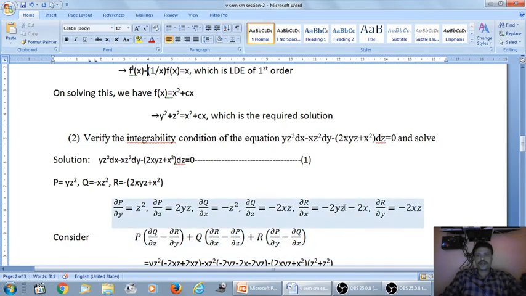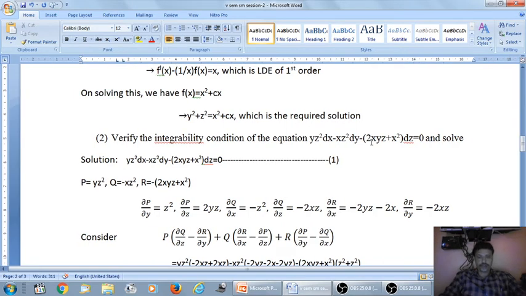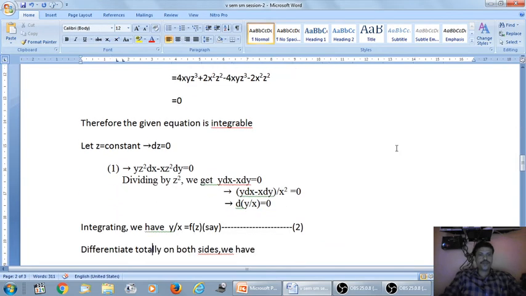Here, the third term contains more than one term, so try to vanish this term. This term vanishes when dz is equal to 0, and dz is equal to 0 when z is a constant. Therefore, treat z as constant. Let z be equal to constant, the differential of z is 0, dz is equal to 0.